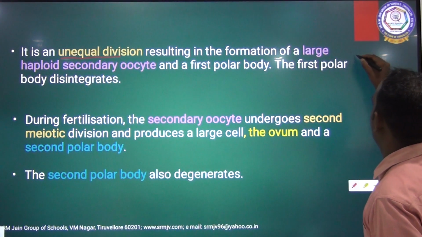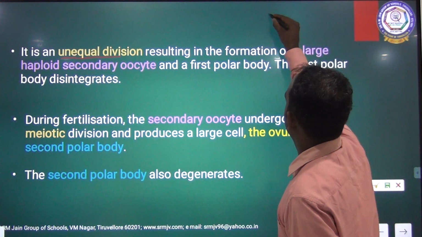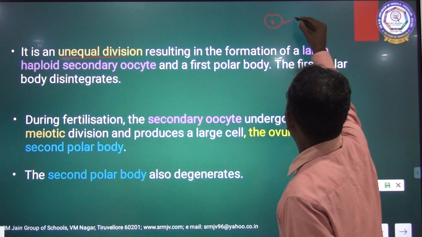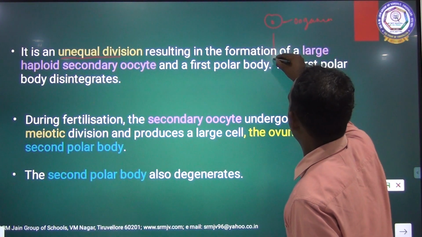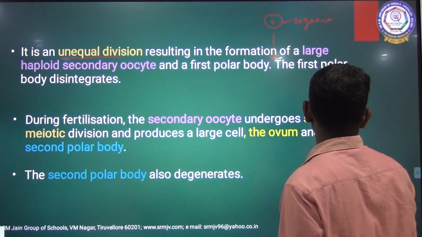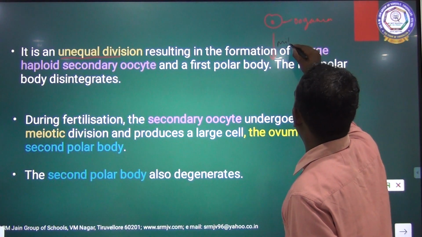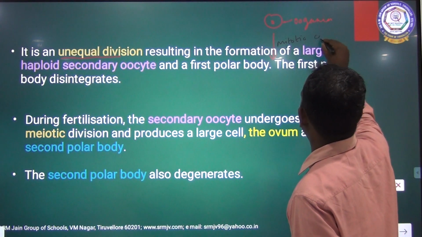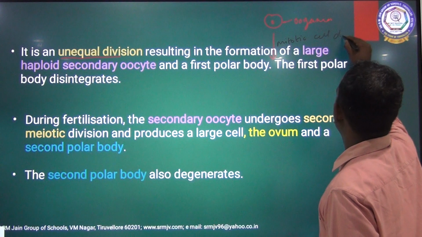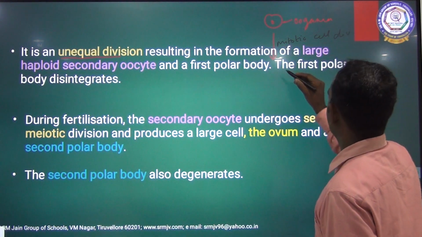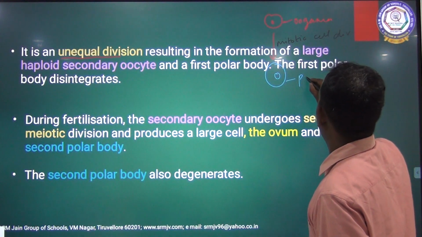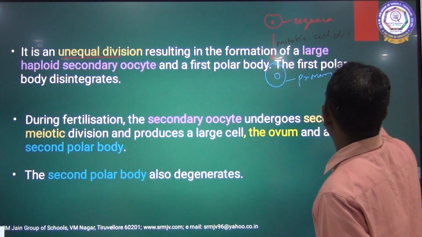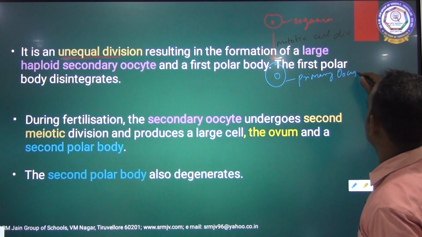See, this is oogonia. Oogonia undergoes mitotic cell division to form the primary oocyte.